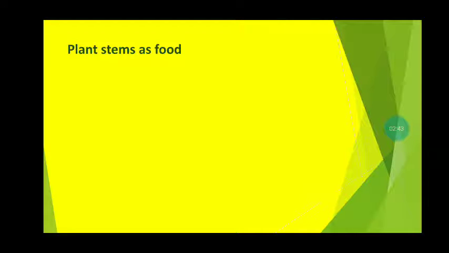Now come to the point, plant stems as a food. How can we see that plant stems are used as food? Let's take it. Some plants store food in their stems. We eat the stems of such plants as a food.